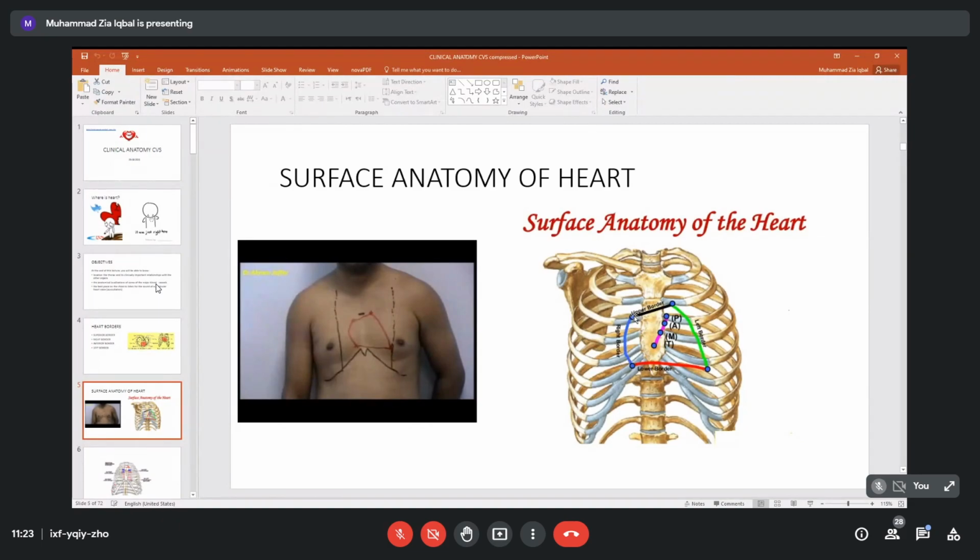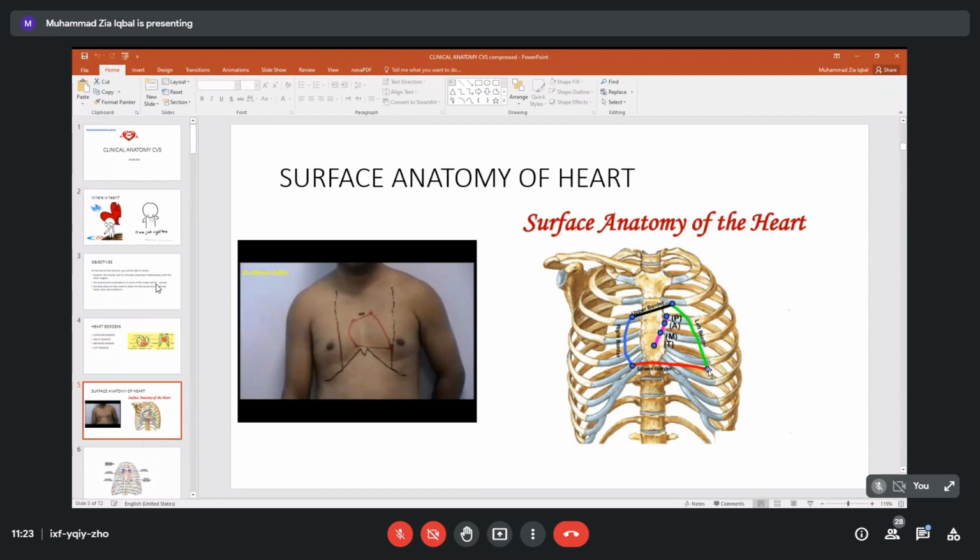So first, this was the landmark, the sternal angle of Louis. Now, second, we have another important landmark. If you place your hand on the left side of your thorax, you will feel the apex beat. This is the beat of the heart, as we have talked about, by the tip of the left ventricle.